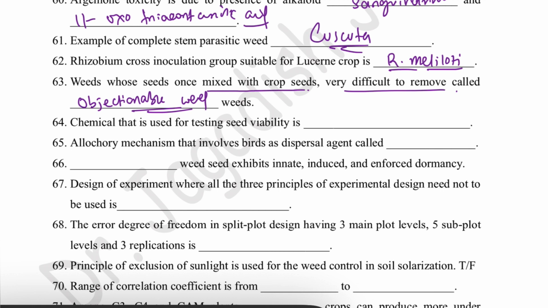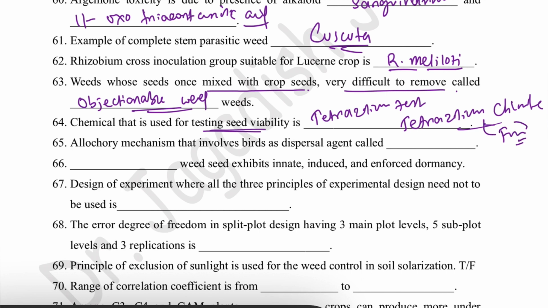Next, the chemical used for testing seed viability is tetrazolium chloride, and the test is called the tetrazolium test. When we dip the seed in 0.1 to 1% tetrazolium solution, the viable seed will stain orange or red because of the formation of formazan. Tetrazolium chloride converts to formazan and stains the viable seeds, while non-viable seeds remain as such.